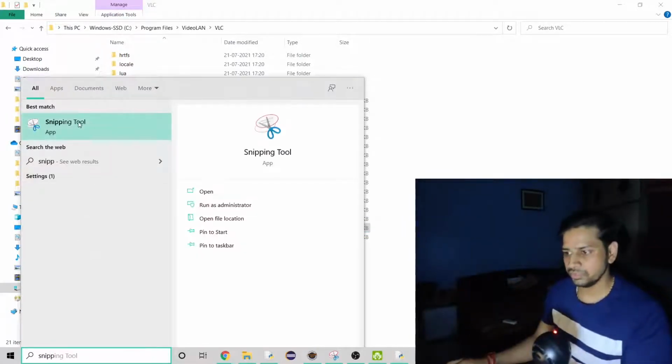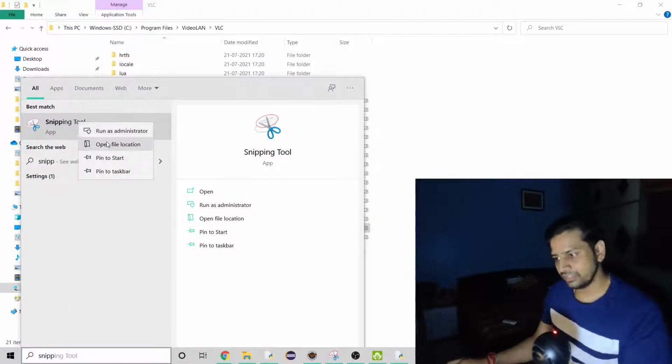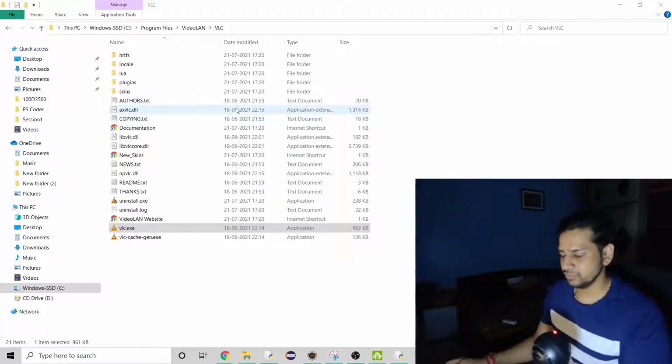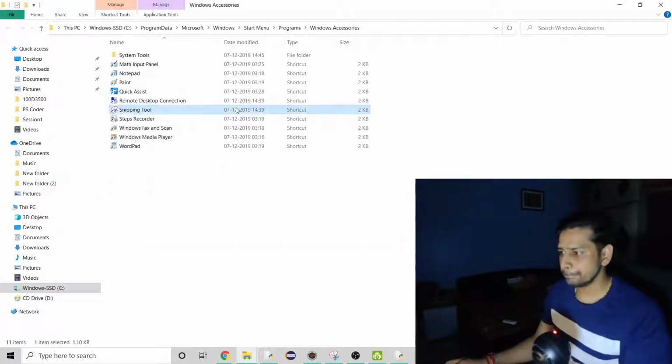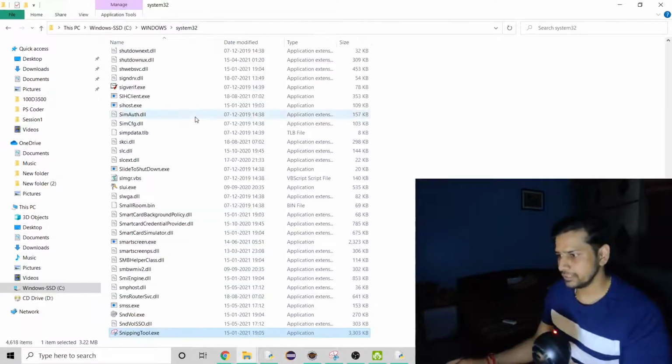Again, we are going to be navigated first at start menu. So let it open. We came at start menu, and you can see that it says Windows accessories. Now when you go to open file location, I'm not sure why my system is so slow today. Here you can see that it came at Windows system 32 location.